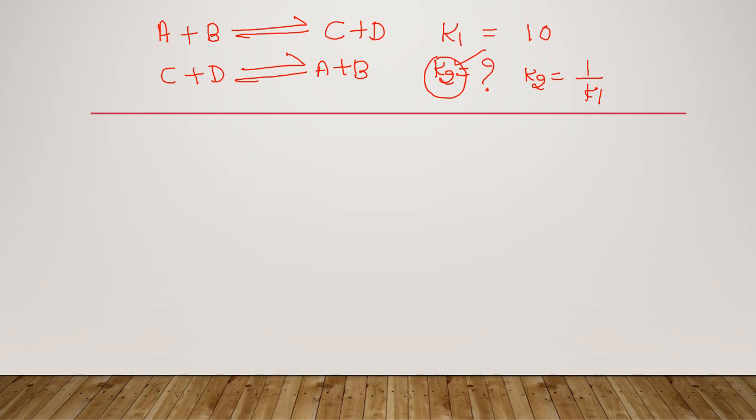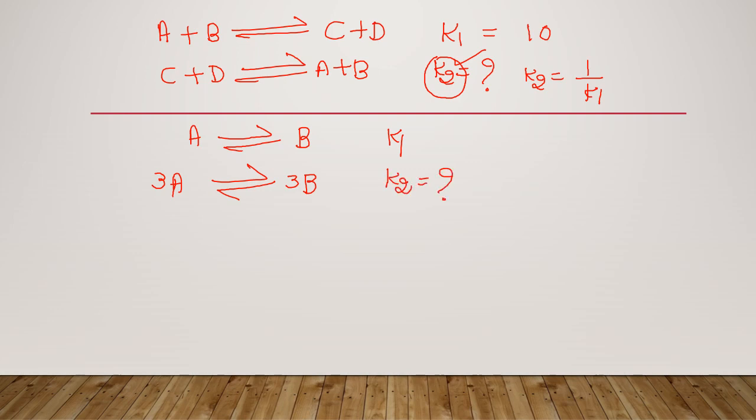And one more thing, suppose a reaction is given to you of the form A gives product B, with equilibrium constant K1. You need to find the equilibrium constant for the reaction where 3 moles of A react together to form 3 moles of product B. What is the equilibrium constant for the second reaction?